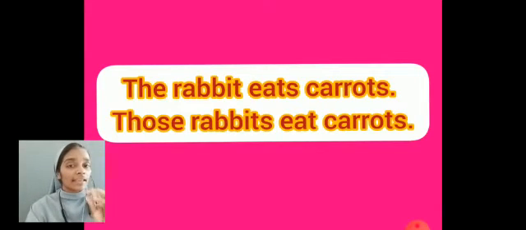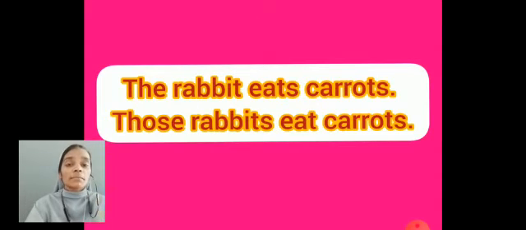Noun means a name of a person, place, animal or thing. So here the rabbit is the name of an animal, and it is the subject. The verb is eats. Verb means an action. In the first sentence, the subject is singular, that is one rabbit, so the verb also needs to be singular, that is eats.